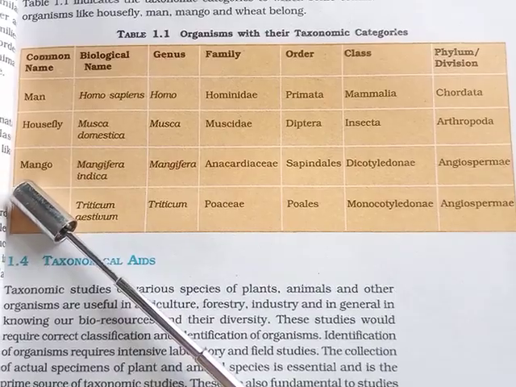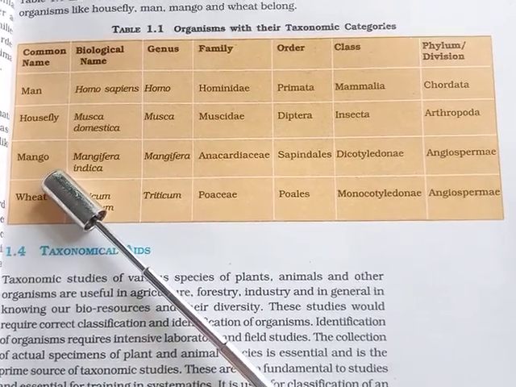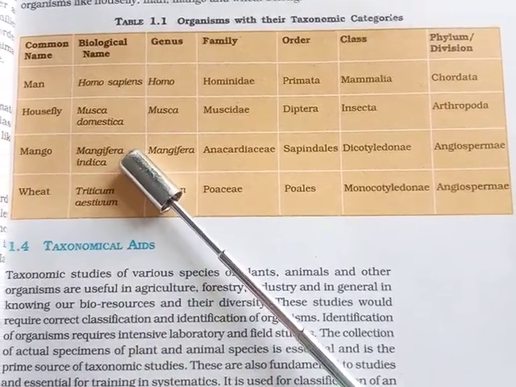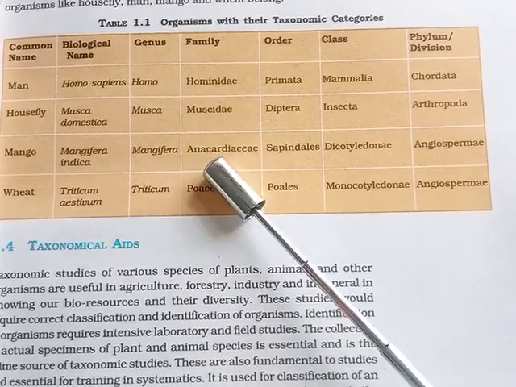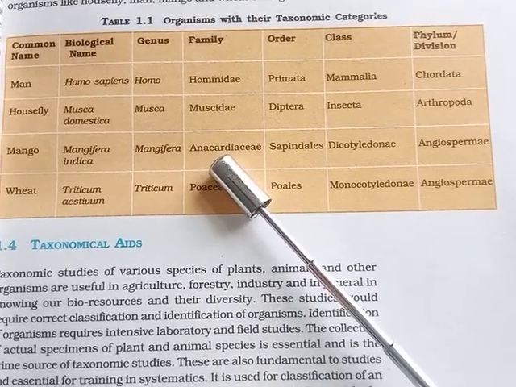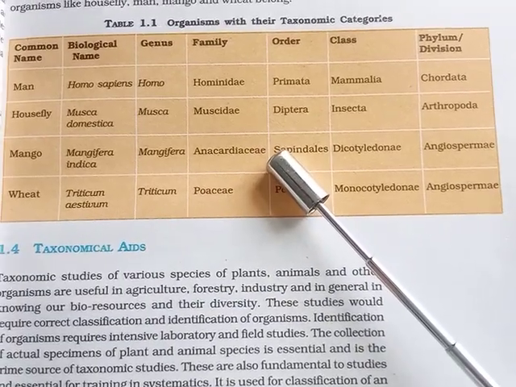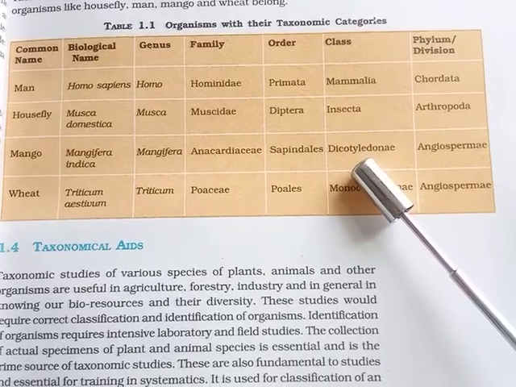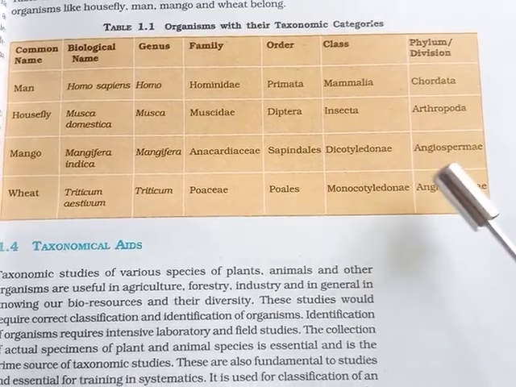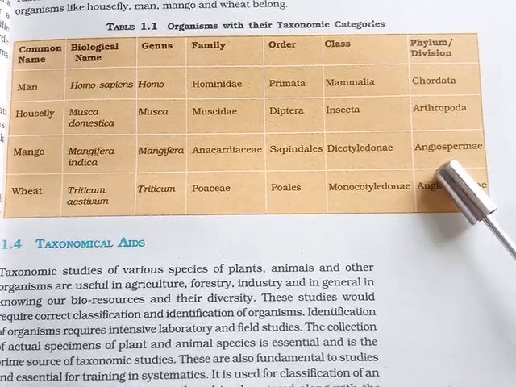One more example is given, that is mango, scientific name is Mangifera indica, genus is Mangifera, family is Anacardiaceae, and order is Sapindales, class Dicotyledonae, and phylum is Angiosperms.